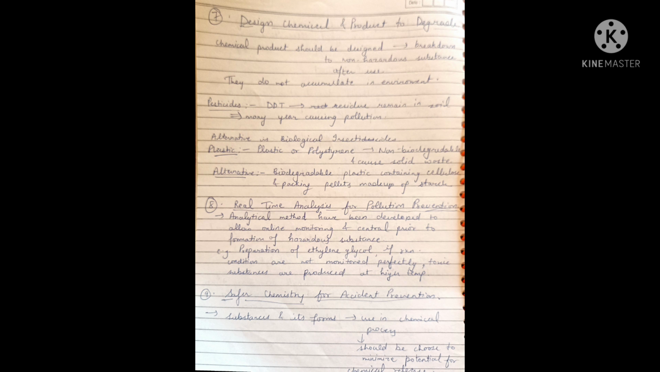Next principle is design chemicals and products to degrade. Chemical products should be designed in such a way that they break down to non-hazardous substances after use. They do not accumulate in the environment. Pesticides like DDT residue remain in soil for many years causing pollution. Alternative is biological insecticides. Plastic or polystyrene is non-biodegradable and causes solid waste. Alternative is biodegradable plastic containing cellulose and packing pellets made up of starch.